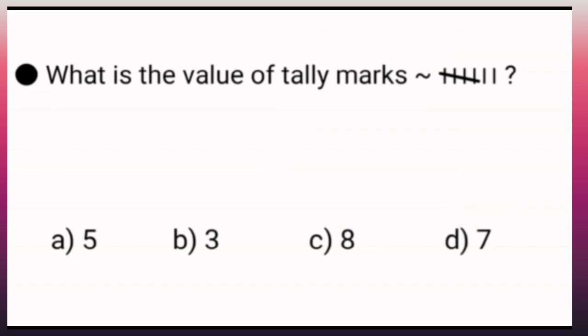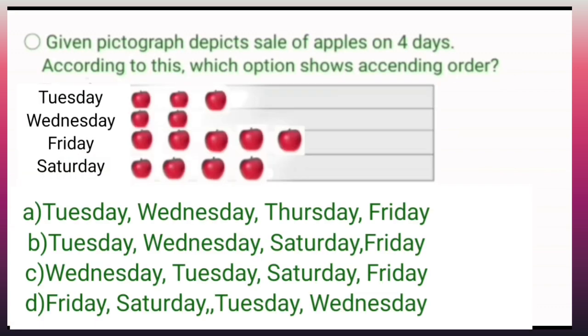The next question is, given pictograph depicts sale of apples on 4 days. According to this, which option shows ascending order? Children, here we have been given the sale of apples of 4 days and one apple depicts 10 units.